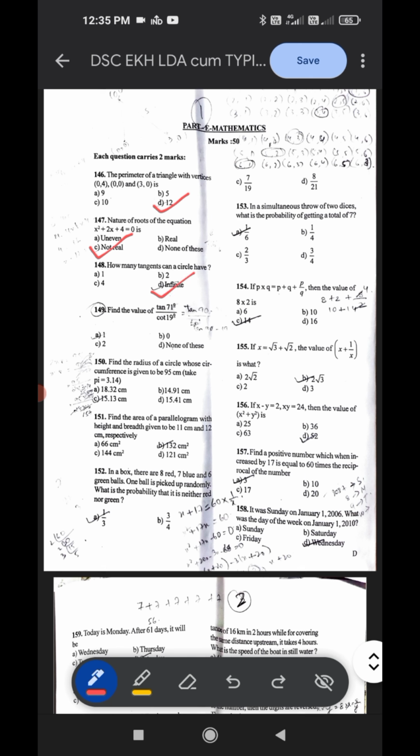Find the value of tan 71 degree by cot 19 degree. The correct answer here is A, 1. Find the radius of a circle whose circumference is given to be 95 centimeter. The correct answer is C, 15.13 centimeter. Find the area of a parallelogram with height and breadth given to be 11 and 12 centimeter respectively.